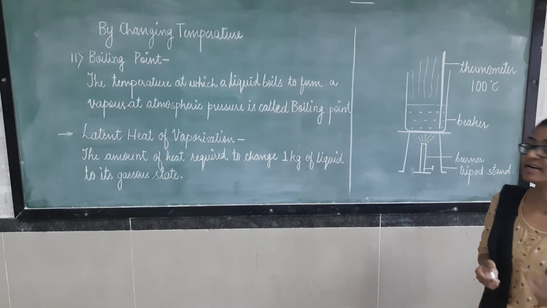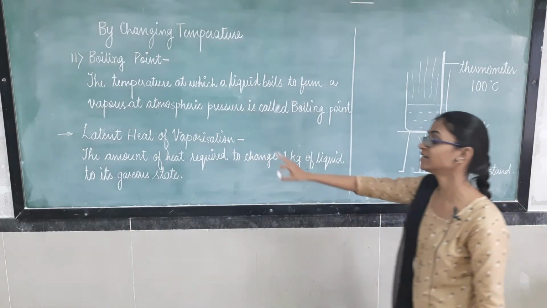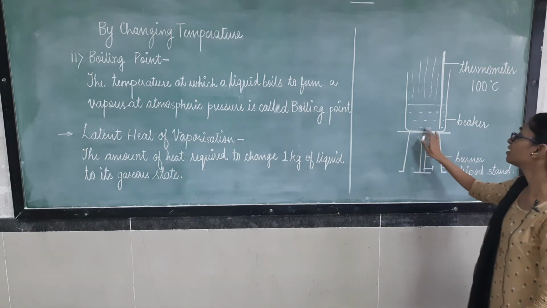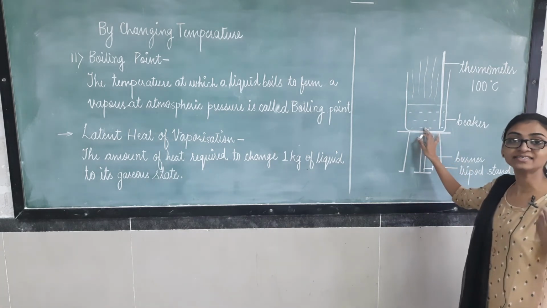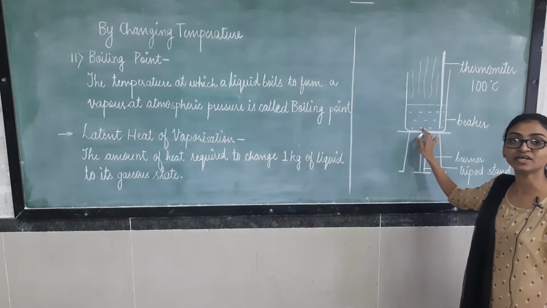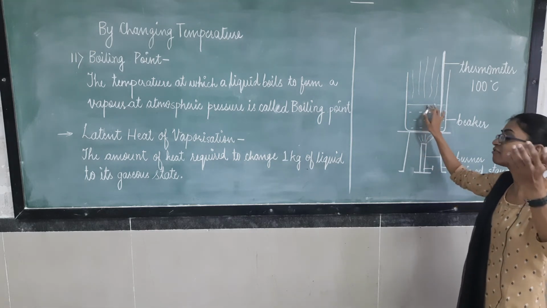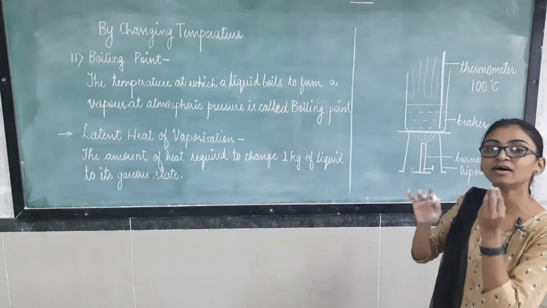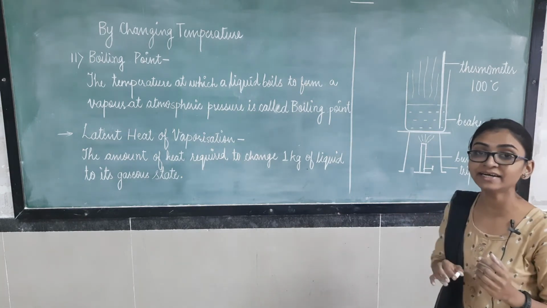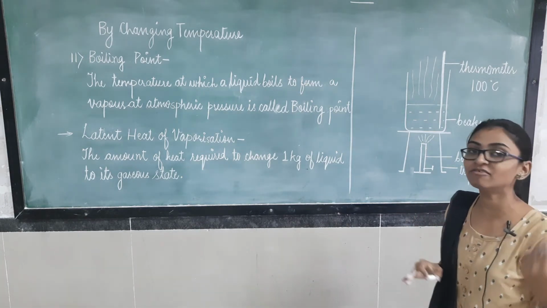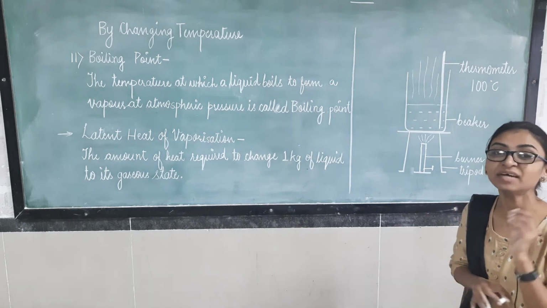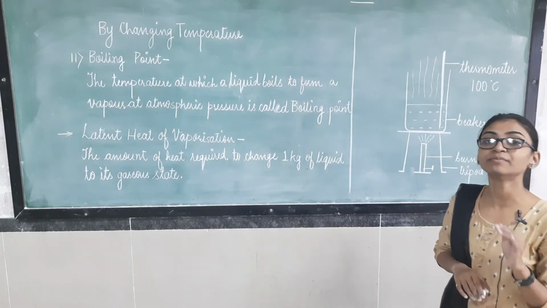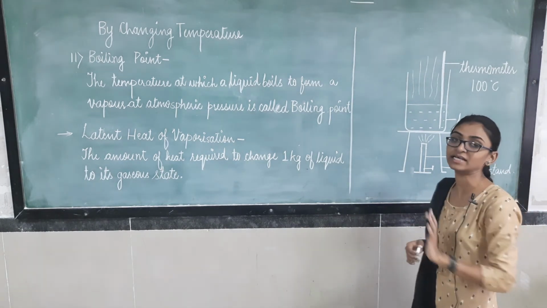Again it is because of the latent heat of vaporization. We have given extra heat to boil the water completely from the initial to the final level of boiling, and the temperature is the same because of latent heat of vaporization only.